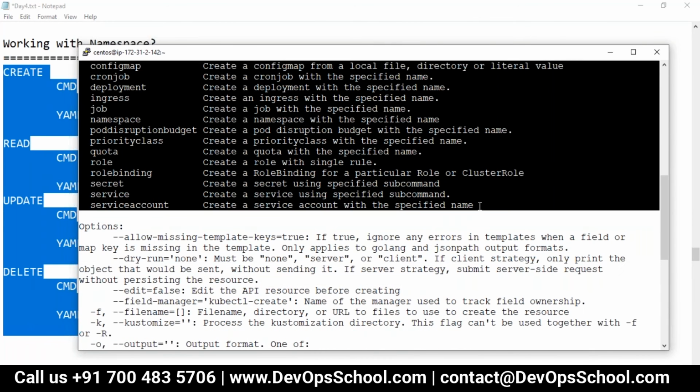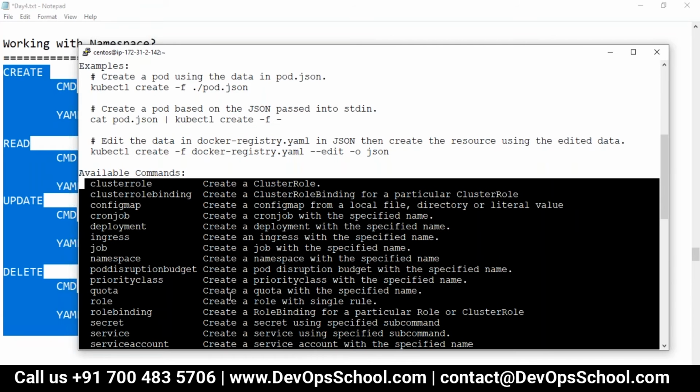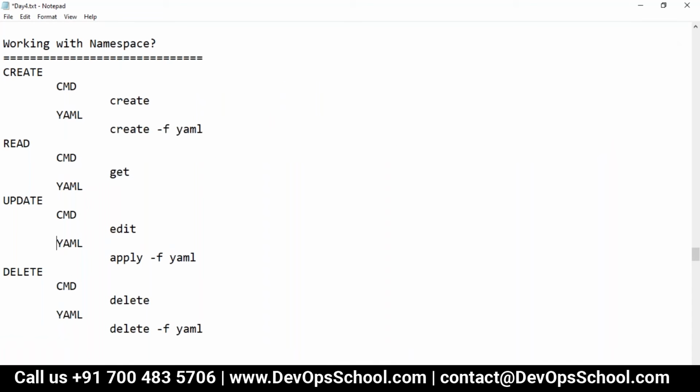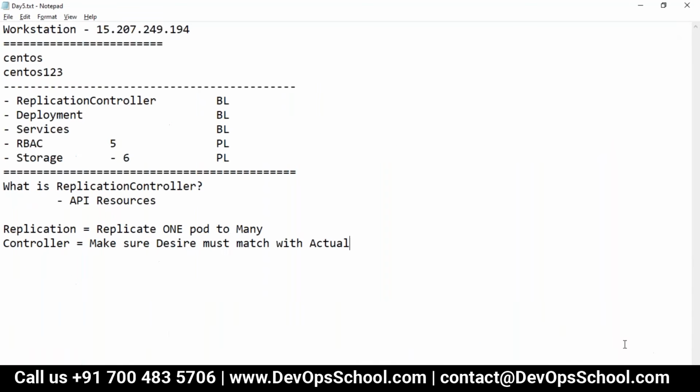So guys, if I see here, I can't find the replication controller option, so that is also not there. So what do we do in this case? In that case, we'll go for YAML. Now the question is why this replication controller is not there. Let me tell you, replication controller got deprecated in favor of some other resource. Which resource? Deployment.